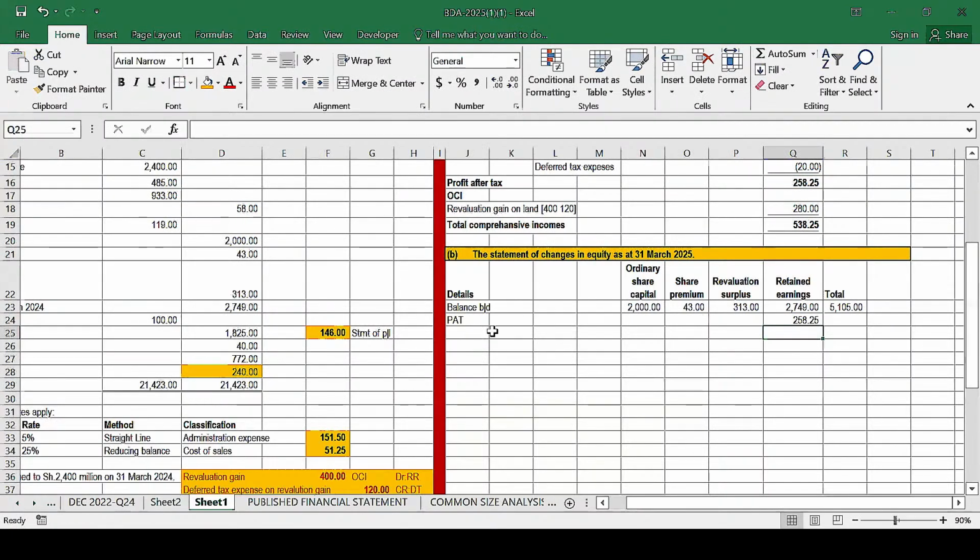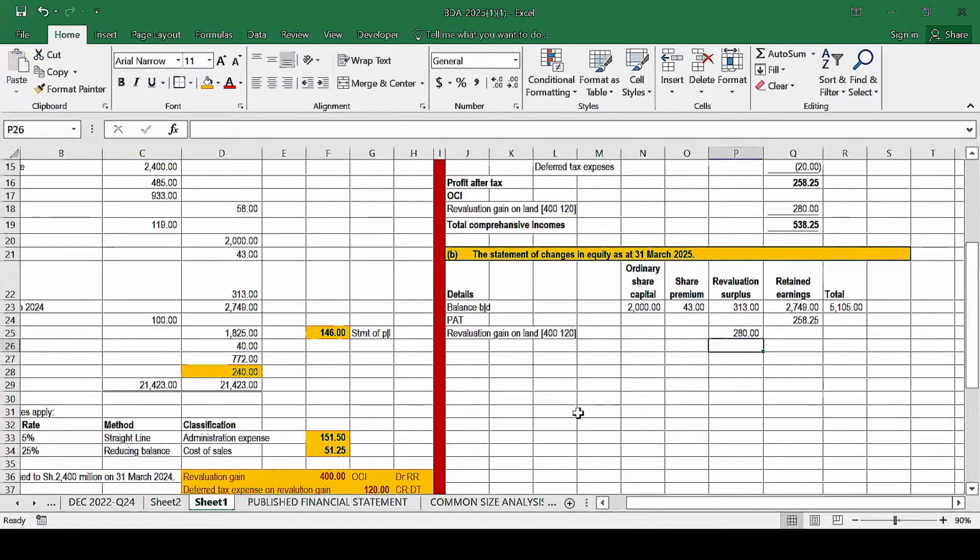What else do we have? I think during the current year, we have this revaluation gain. I'll just copy that one and bring it down here. And this revaluation gain will go to which column? This one. And also we record it here net of deferred tax, this one. We record it as 280.